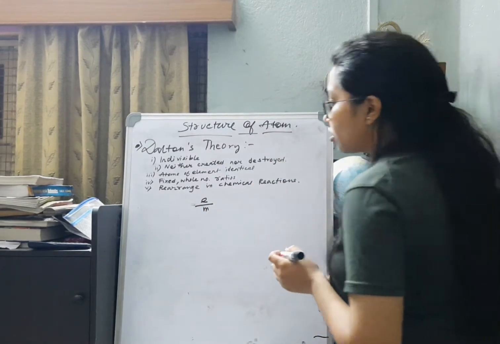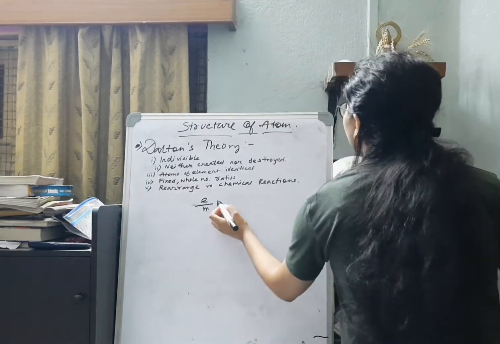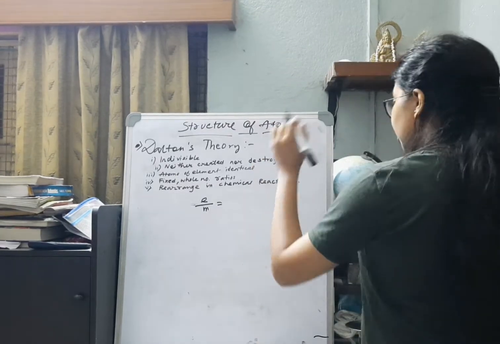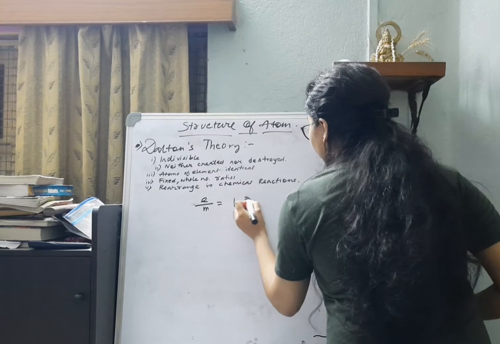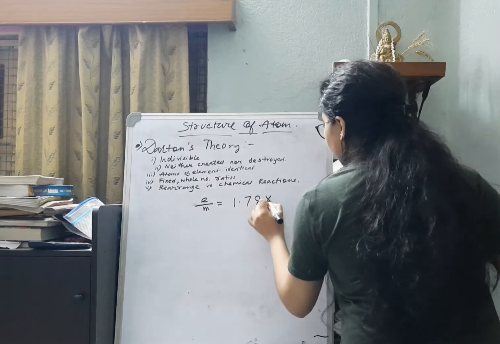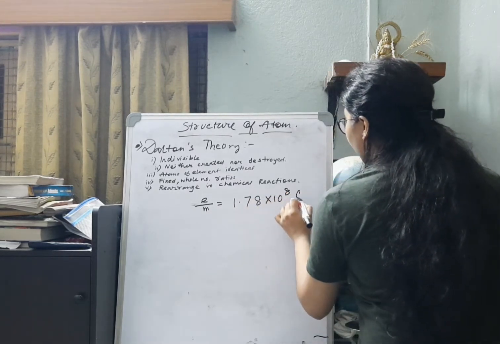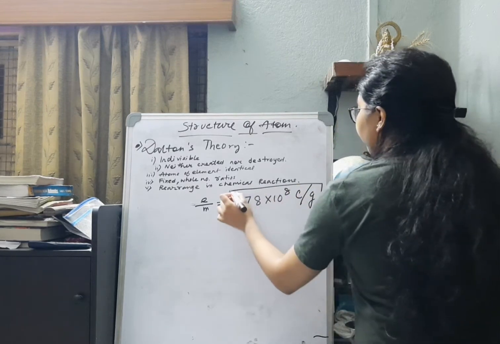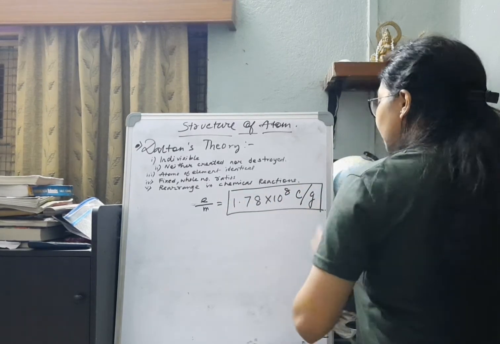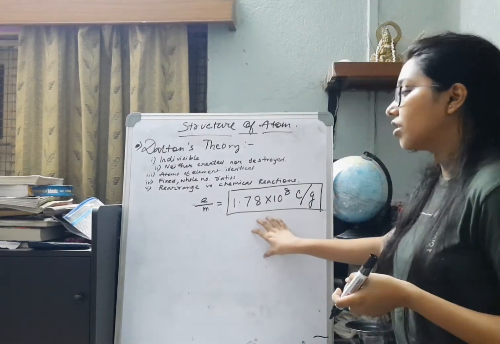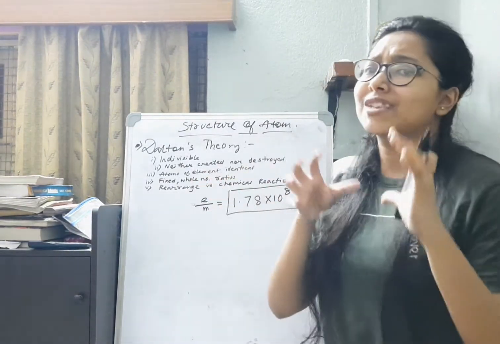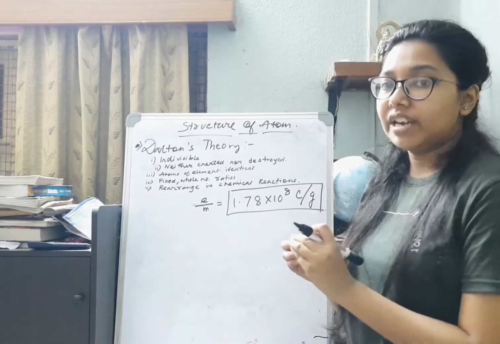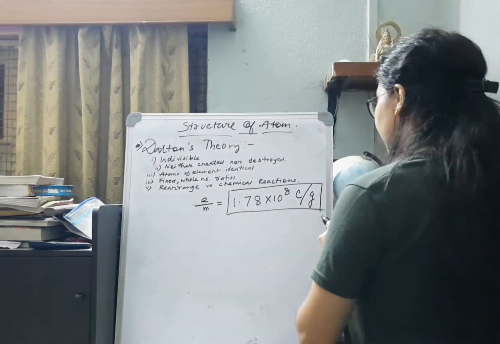He could not find the charge, nor the mass, but the e/m ratio found by J.J. Thomson was 1.78 × 10^8 coulomb per gram. So this was the first observation. Then, cathode rays are constituted of electrons. Electrons are nothing but negatively charged particles.